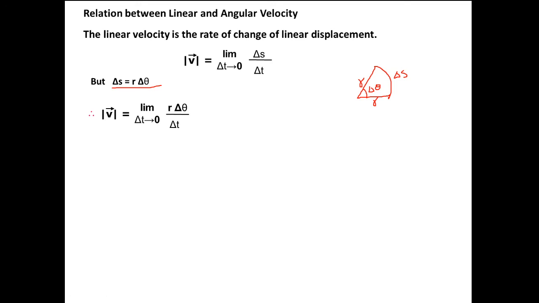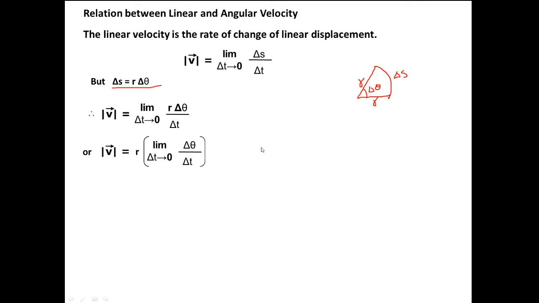So from here, in this expression, V equals limit del t tends to 0 of R del theta by del t. R remains constant, it is not changing, its magnitude remains the same, only the direction of the radius vector changes.